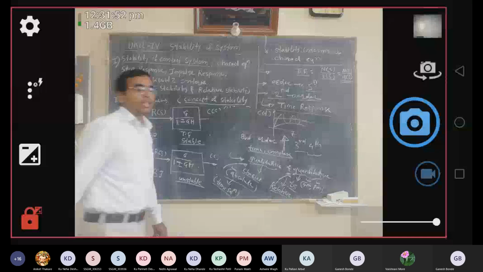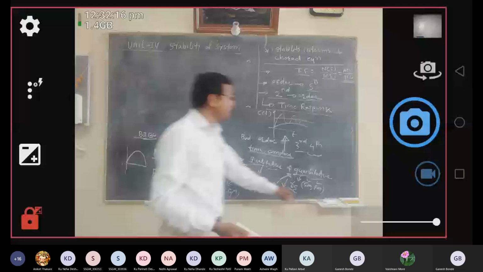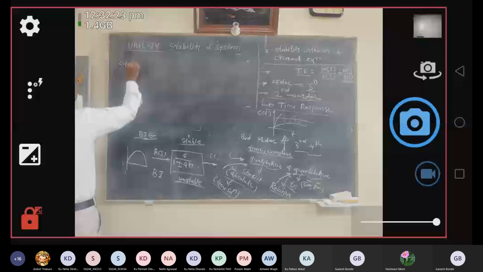So this is all about absolute stability and relative stability. Next, using this discussion, what is the basic definition of stability? How will we define a system to be stable from this concept of stability? What do you mean by stability of a system? So, the basic definition of stability.